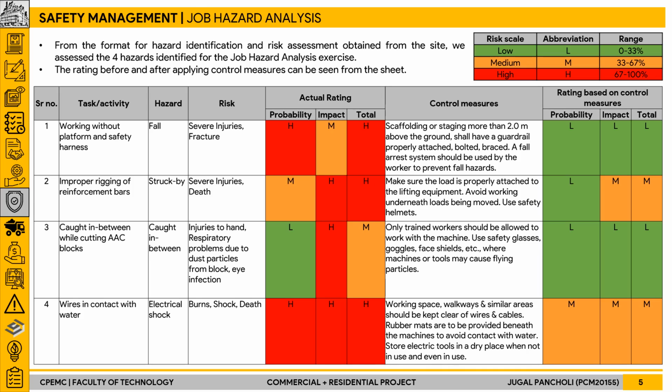After which, the control measures to avoid such kind of hazard were also proposed, and it can be inferred that if the control measures are implemented, the probability of occurrence and the impact of the hazard on the project can be reduced drastically.